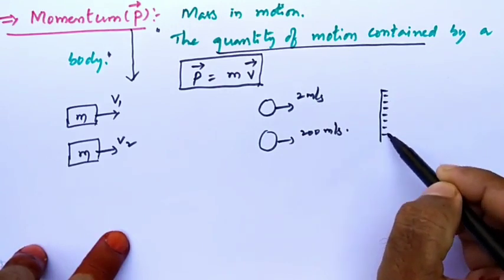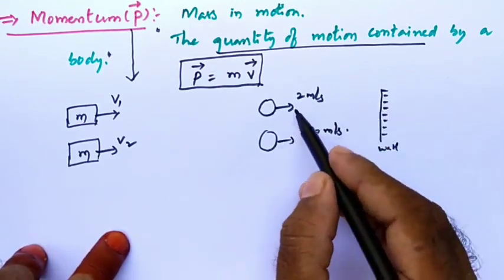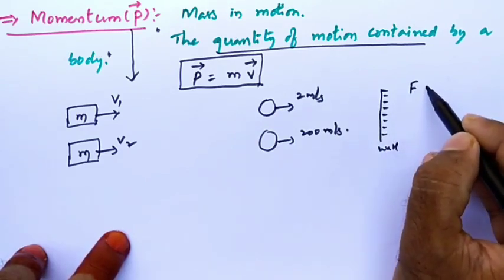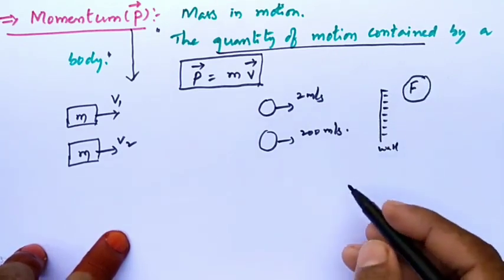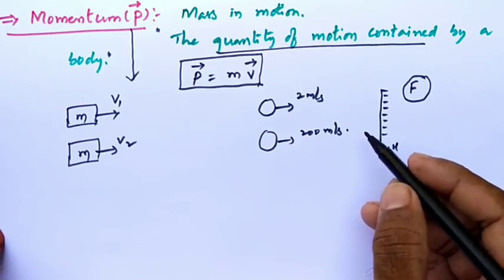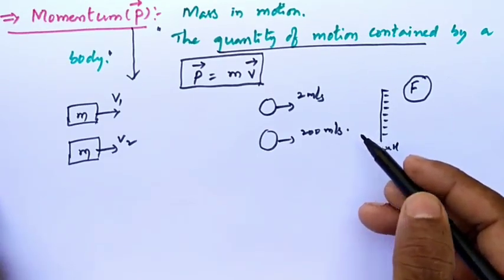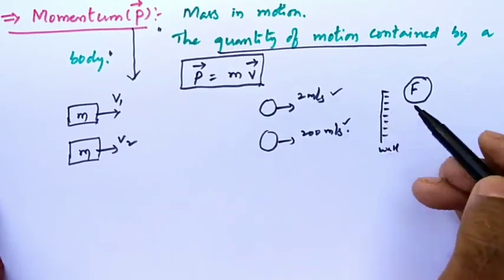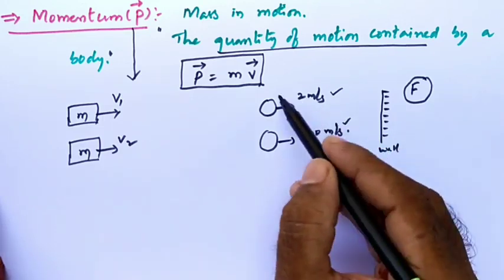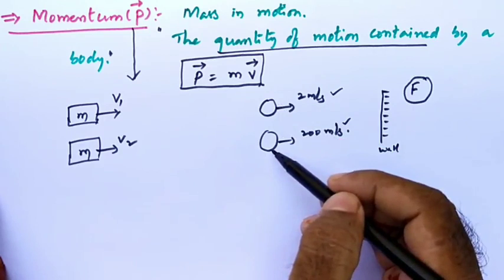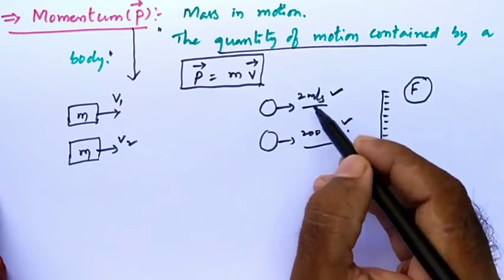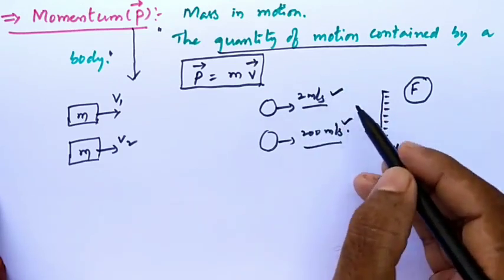Let us take this as a wall. These two objects are moving and hitting the wall. Now tell me, which object applies more force on the wall? Can you tell? No, we cannot. By knowing only the velocity, we cannot tell. Let us take this as a lorry and this as a bullet. So by only observing their velocities, we cannot identify how much force they apply.